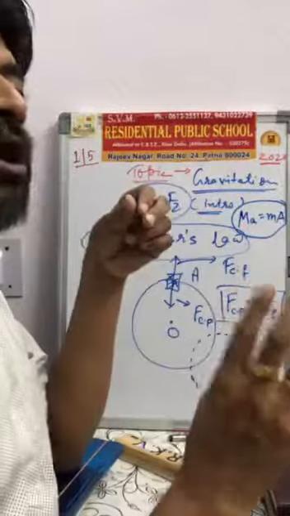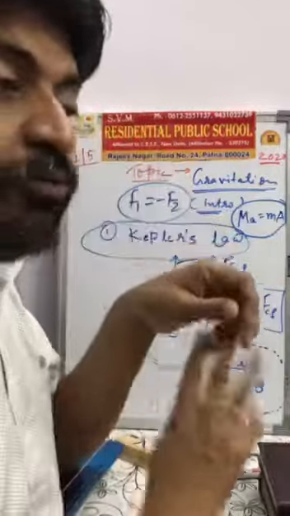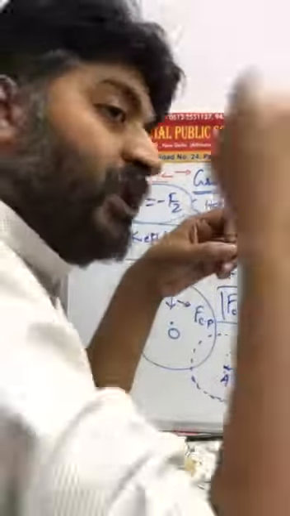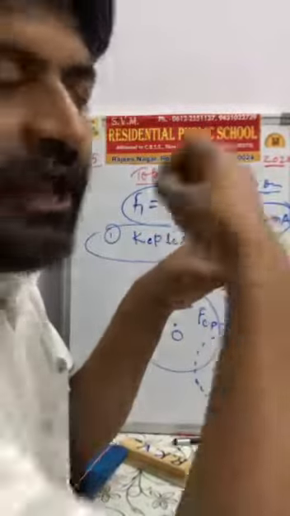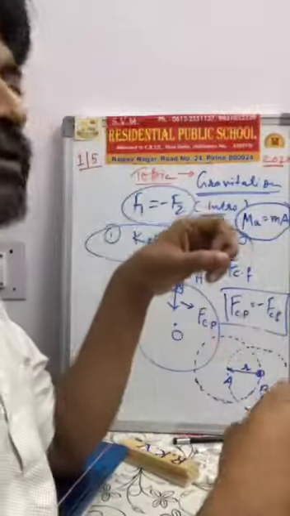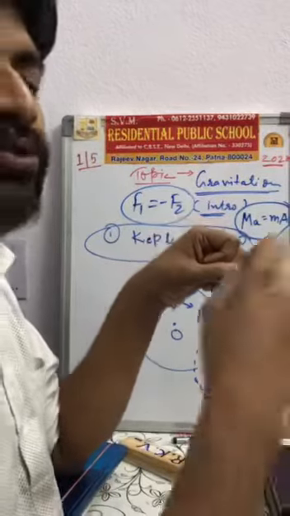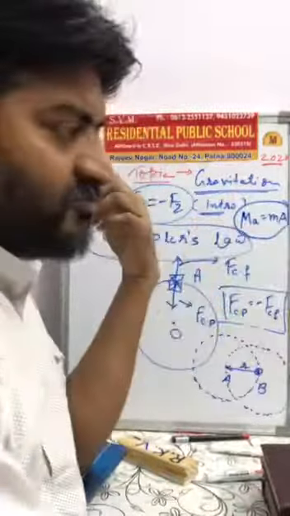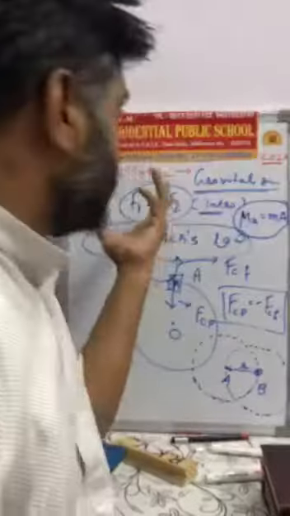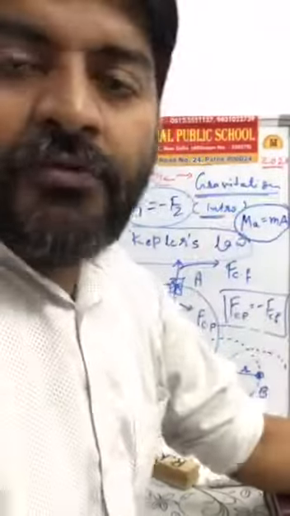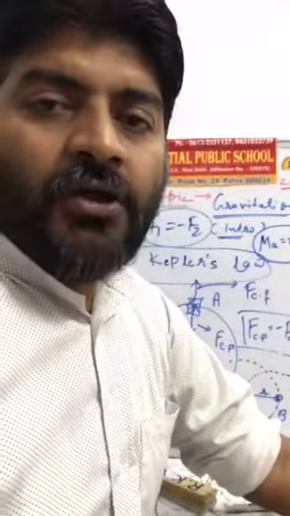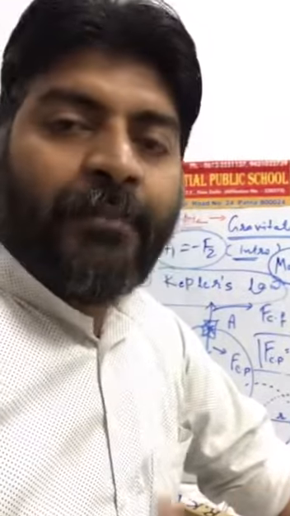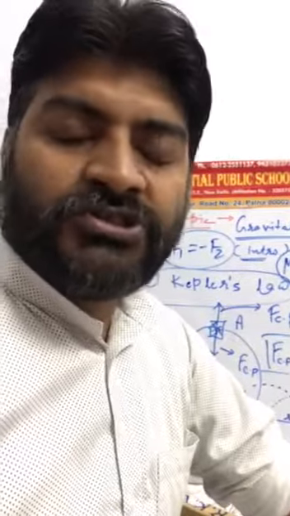After that we have to study Newton's formulation with the help of Kepler's. Then we should study the law of gravitation, its importance, its energy, etc. So this is just an introduction, and in another class we will discuss Kepler's planetary motion. Thank you.